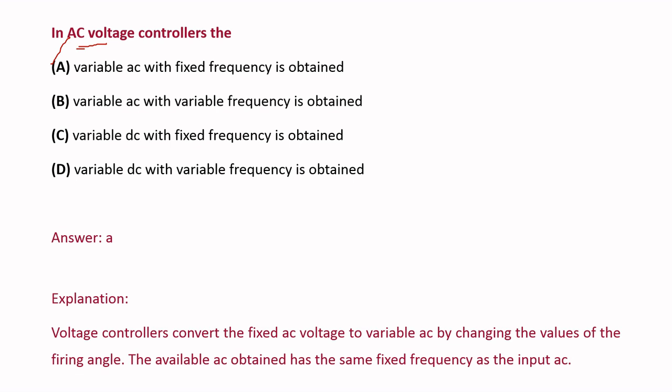AC voltage controllers convert the fixed AC voltage to variable AC voltage by changing the values of firing angle. Here only the firing angle changes and the frequency value is fixed. So in AC voltage controllers, variable AC with fixed frequency is obtained. So option A is the right answer.